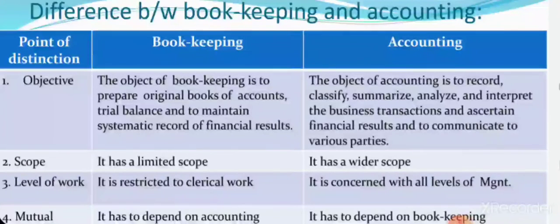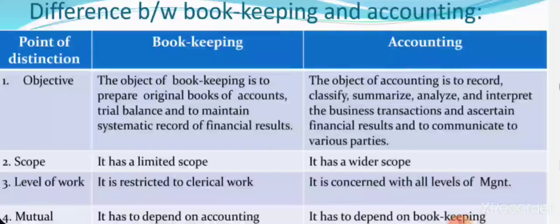As you can see, the object of bookkeeping is to prepare original books of accounts, trial balance, and to maintain a systematic record of financial results. And when it comes to accounting, the object of accounting is to record, classify, summarize, analyze, and interpret the business transactions and ascertain financial results, and to communicate to the various parties.